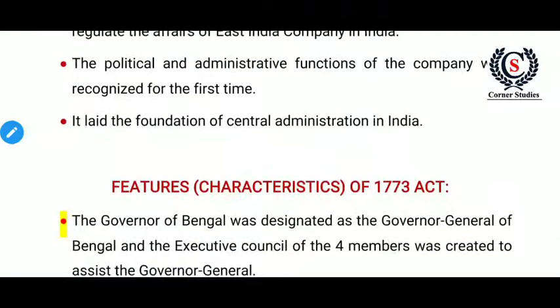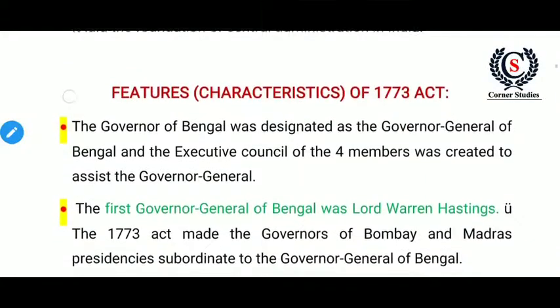And we have 5 features in the 1773 Act, which are very important. First, the Governor of Bengal was designated as the Governor General of Bengal. The first Governor General of Bengal was Lord Warren Hastings. Second, the governors of the Bombay and Madras presidencies were made subordinate to the Governor General of Bengal. Previously, they were independent of one another.